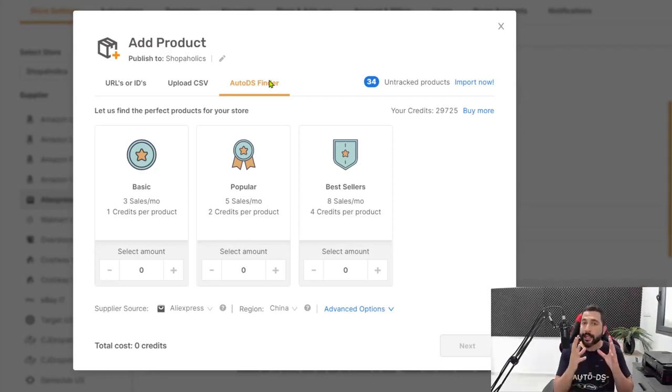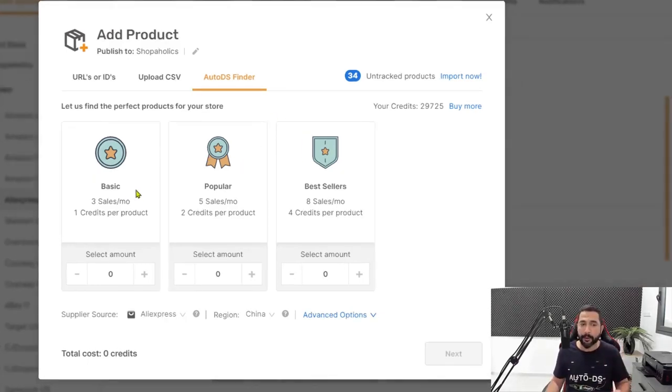This is another way to get great product ideas and start adding similar products to those that are selling. And this is simply automated for you the whole way. You don't need to do anything except for telling AutoDS what type of item you want it to find and add to your stores, whether those that sold 3 times in the last month, 5 times in the last month, or 8 times in the last month. Select the amount that you would like to add and click on next.